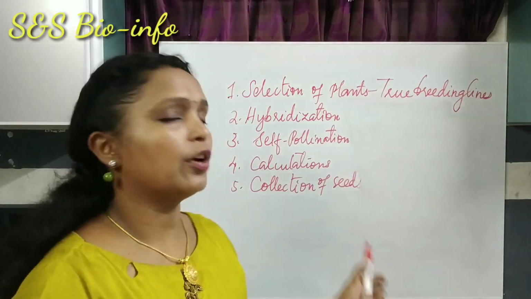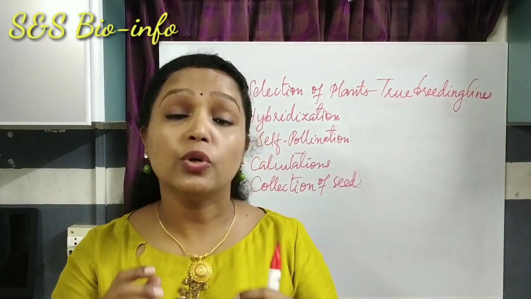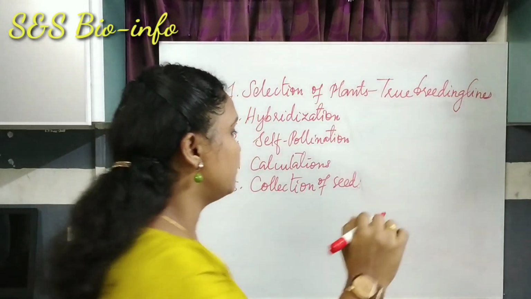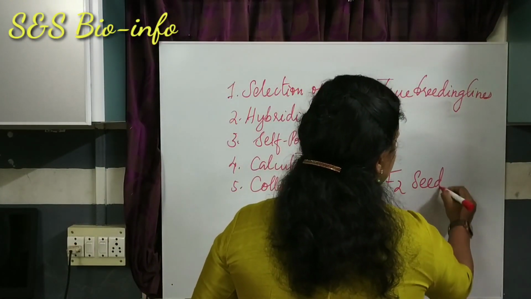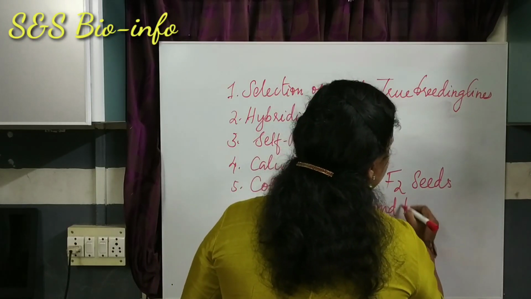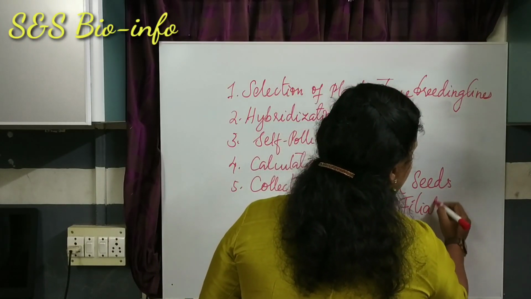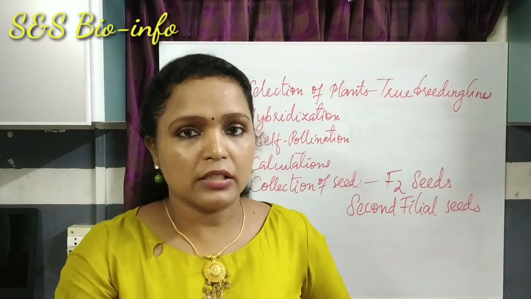Finally, collection of seeds. Seeds were collected separately, and those seeds are known as F2 seeds or second filial seeds. That means second generation seeds.